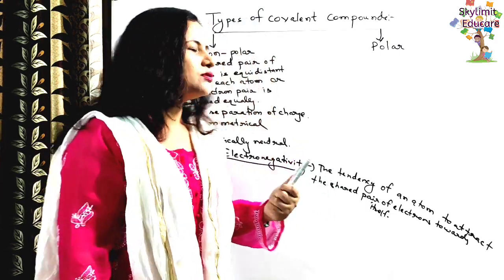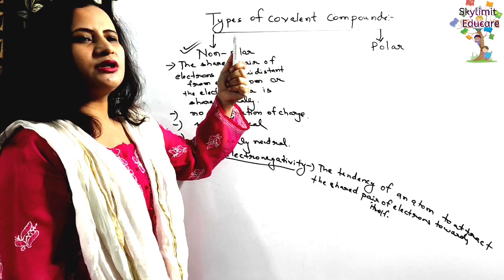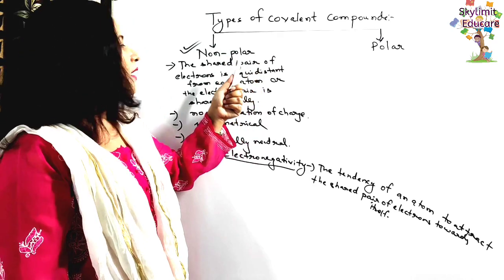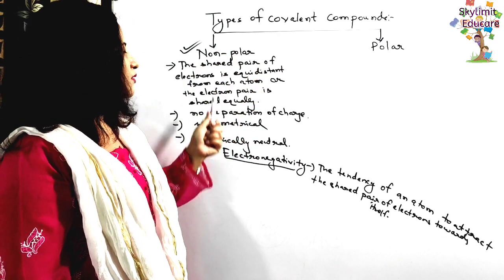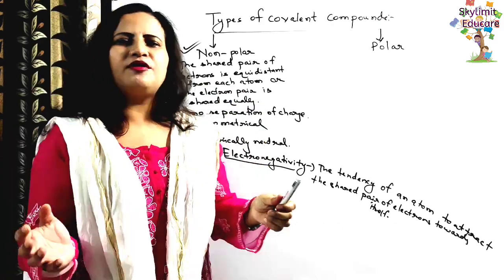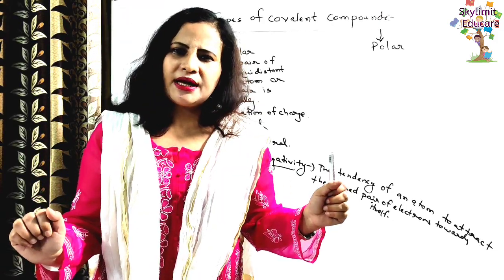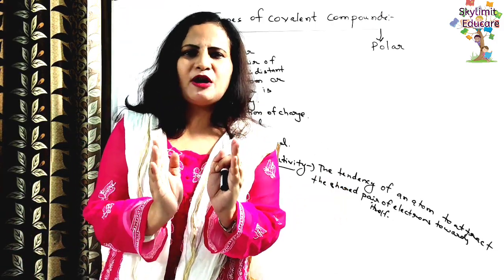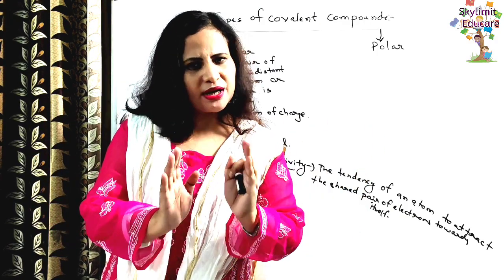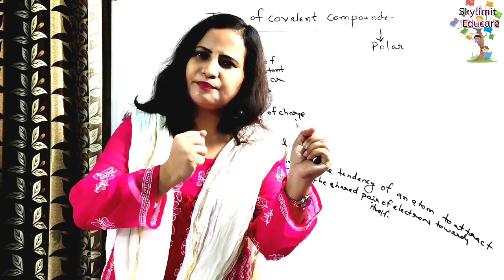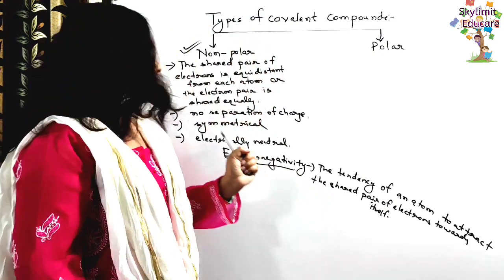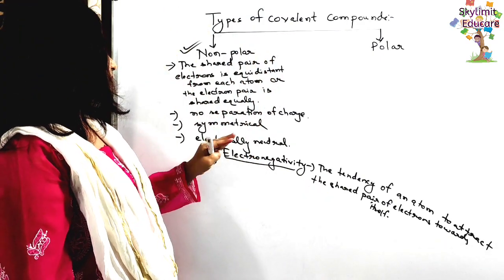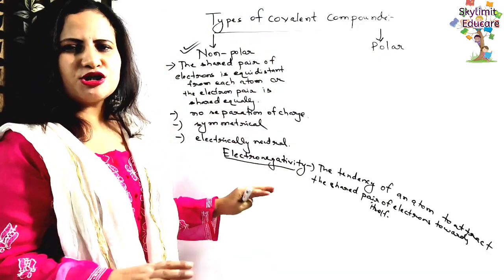As I told you earlier also, the general properties that we discussed for the covalent compounds are all applicable for the non-polar. Non-polar satisfies all the conditions. That means here the shared pair of electrons is distributed equally. It is equidistant from both the atoms. Both the atoms share their electrons equally, so there is no charge separation, and it is symmetrical. It is electrically neutral. It has no charge.